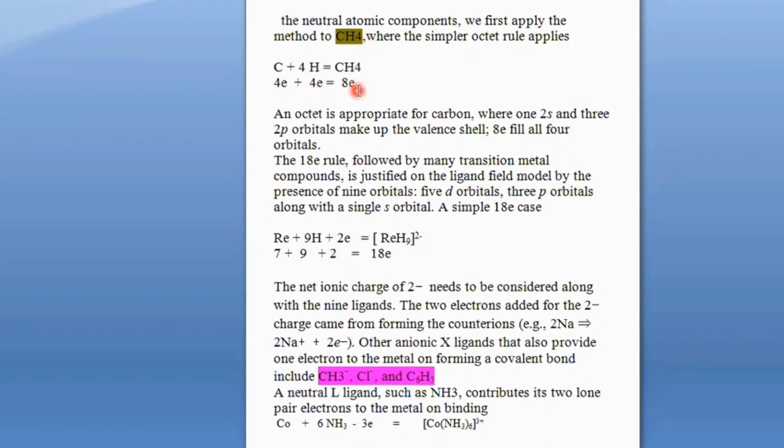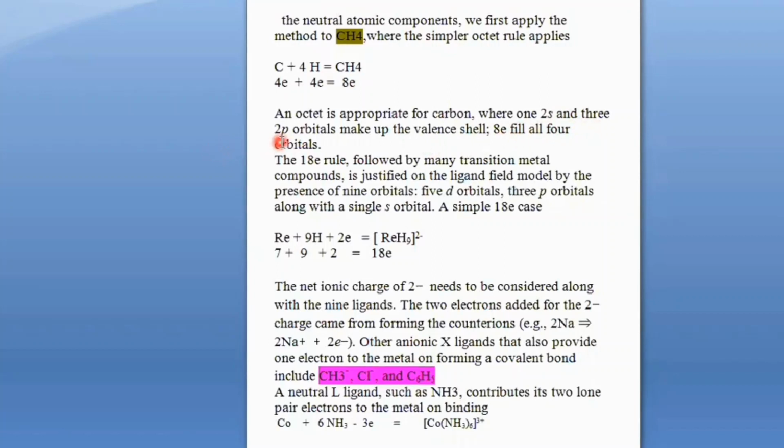Hydrocarbons or organic compounds follow the 8 electron, or octet rule, because in carbon there are only s and p orbitals present. The s orbital can accommodate 2 electrons, whereas the p orbitals, px, py and pz, can accommodate a total of 6 electrons. So 2s and 2p can total accommodate 8 electrons. So organic compounds mostly follow the 8 electron rule.